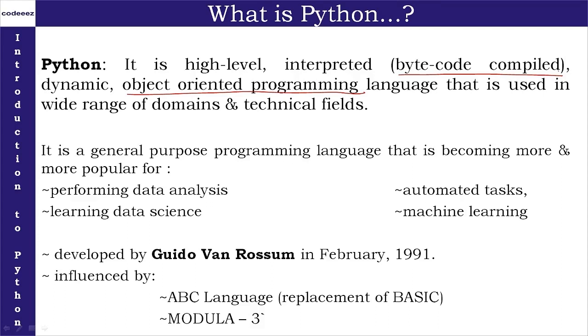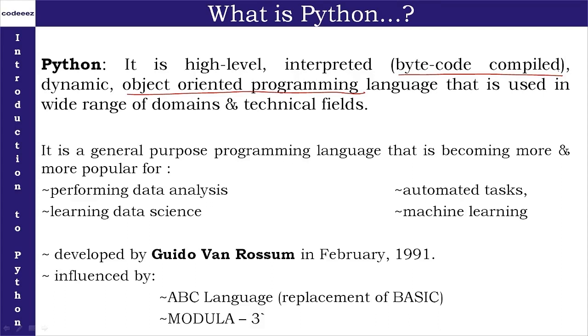The very first thing is the complete code is converted into an intermediate code that is known as bytecode, and then after that bytecode is converted into the underlying machine code. Now this bytecode makes Python platform independent, right?